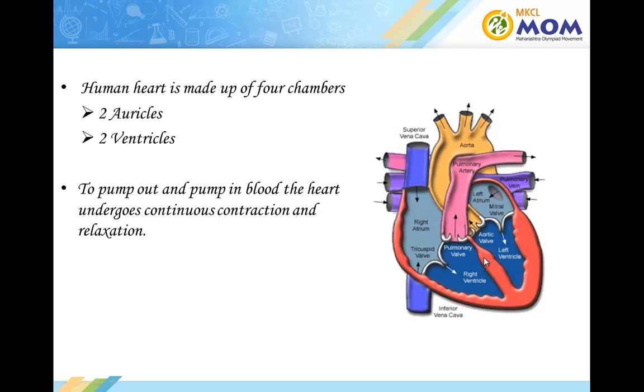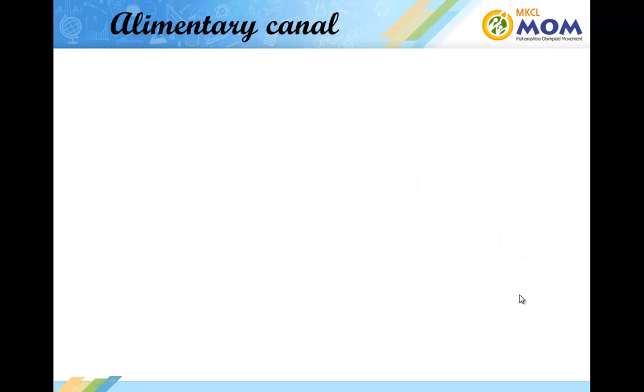From the body, the impure blood comes into the right auricle or atrium. From here it goes to the lungs for purification. From the lungs, the pure oxygenated blood comes back into the left atrium and then into the left ventricle. From here the blood is sent to the entire body. To pump out and pump in blood, the heart undergoes continuous contraction and relaxation.